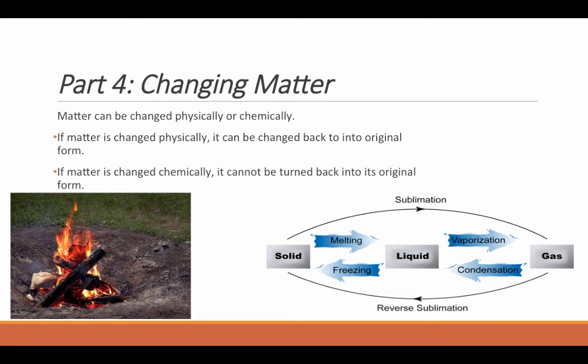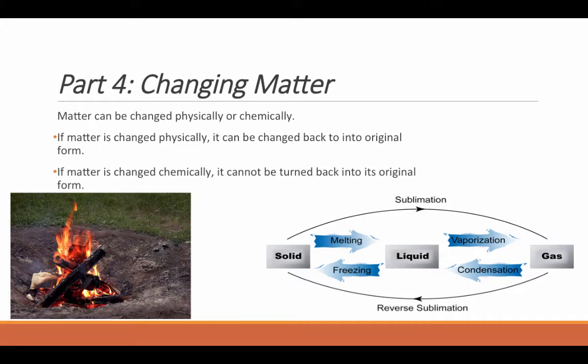In this section, we're going to talk about what happens when you change matter. And matter can be changed in two different ways. One of them physically, the other one chemically. So they're very different. And if you change matter physically, all you're really doing is changing the form of it, but you can change it back.